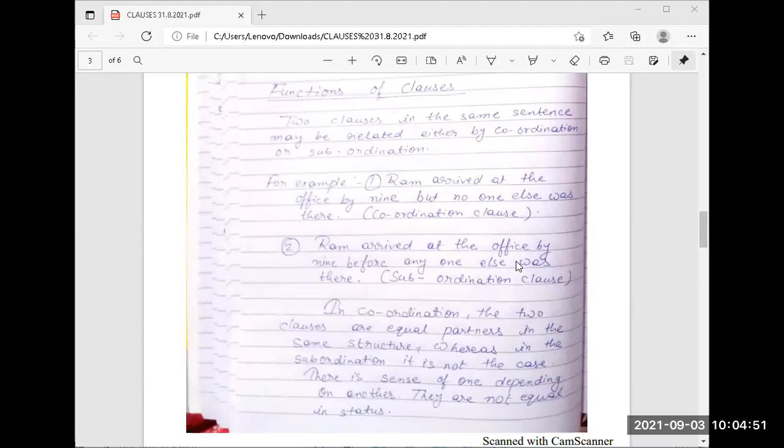I am revising this the second time, because I have covered all your modules. And one question was, madam, please explain the clause again. So I am repeating this clause again. Coordination and subordination, what is the difference? Any one of you can go ahead.